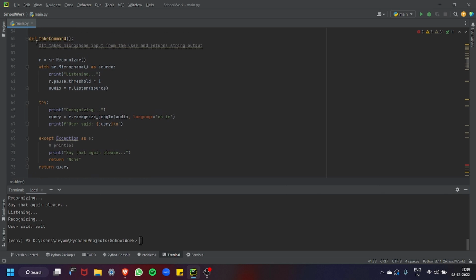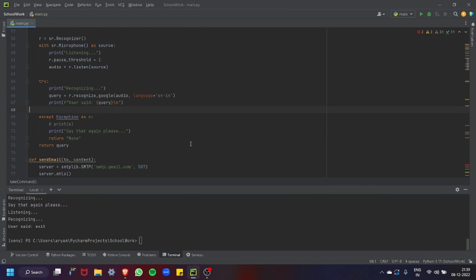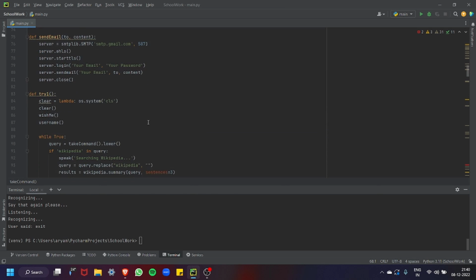So here it will take command. This function is to take command. It will take in whatever you say, and if there's a particular code that is referencing that, like tell a joke, it will tell a joke. Otherwise it will say "say that again please," or it will output nothing.